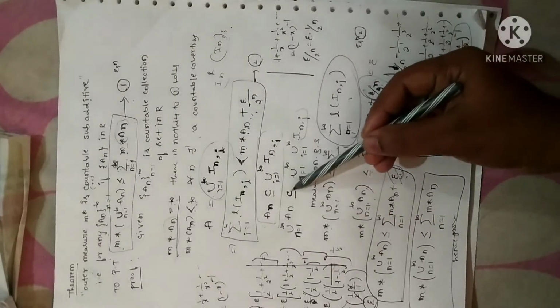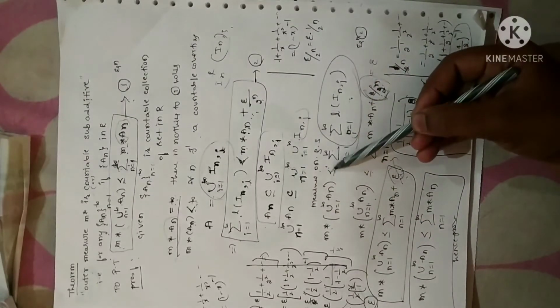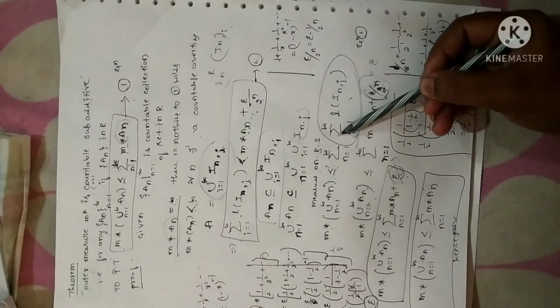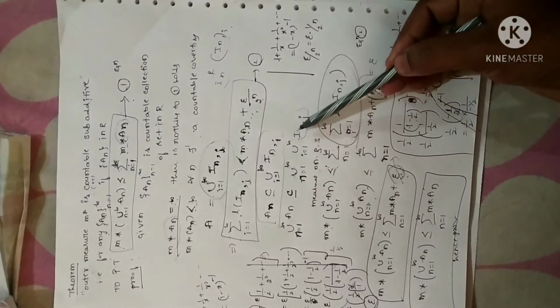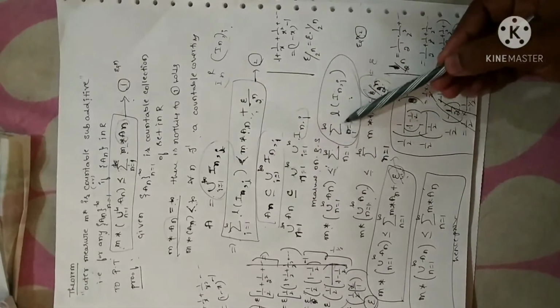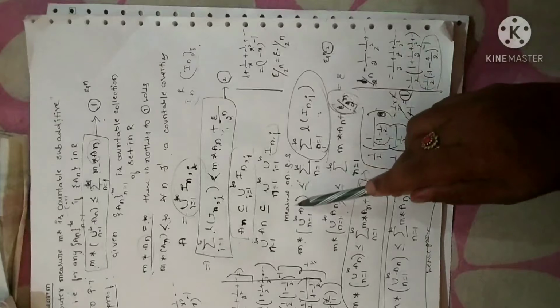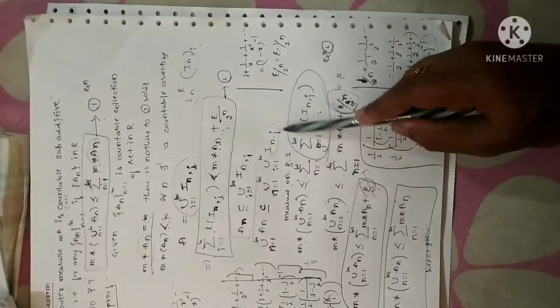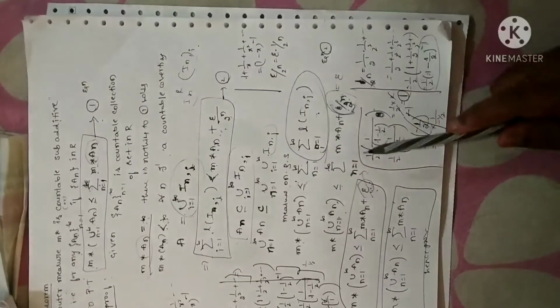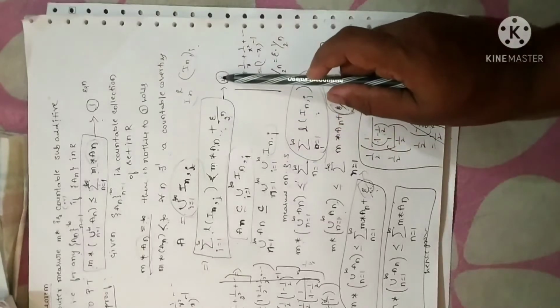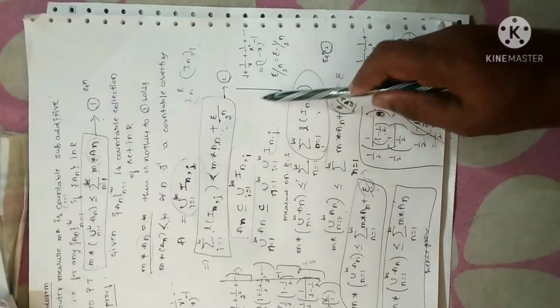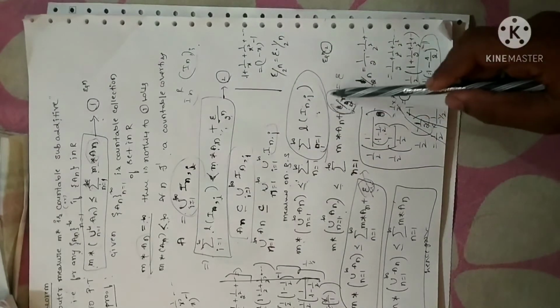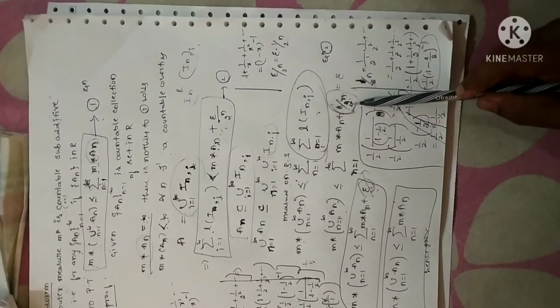The minute you apply measure, remember this subset will become less than or equal to and union will become summation. Fine. But here I have not changed it. We only have to change the RHS side, so union will become summation here. Fine. So the minute you take measure, I have to take the length of the interval given. Now look at equation 2. The length of In is already assumed from the translation invariant property, so I have written the same here. Anyhow, I have epsilon. If I have epsilon, I can neglect it. But what I have taken is epsilon by 2 power of n, so I cannot simply neglect it.